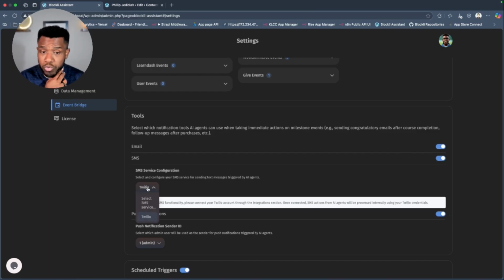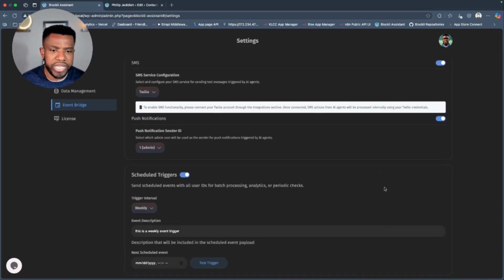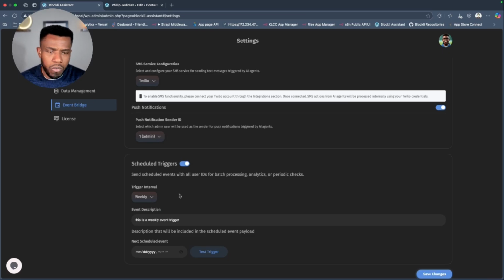And then you can use SMS. Right now, we only support Twilio. We can add support for more. But of course, typically, email is basic, and you don't even have to configure anything. Whatever email service you already have running on your WordPress website, that's what this system is going to use to send that. And then you can now do what we call weekly or daily sweeps.